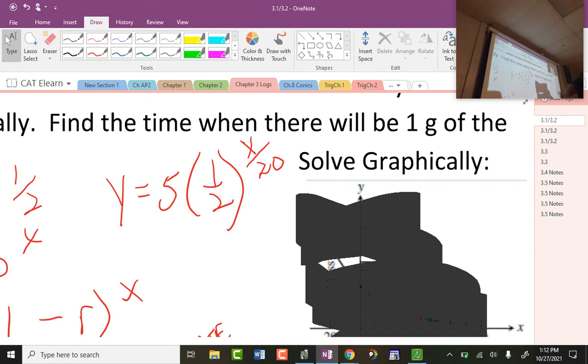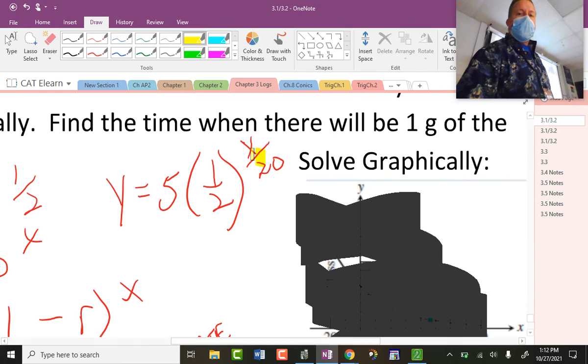1.25. Guess what happens when I plug in 40? What's 40 divided by 20? 2. What's 1/2 raised to the second? 1/4. What's 1/4 of 5? 1.25. What I'm doing is proving why this works.